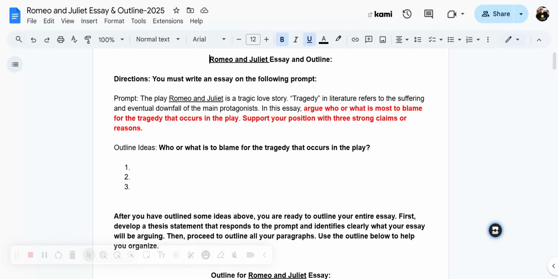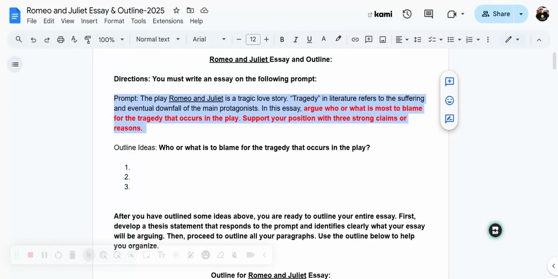So what I want to do is quickly review the brainstorming process first, review the prompt, and then get to outlining the essay. As you can see, the directions say you must write an essay on the following prompt. Now, we already talked about this prompt in the PowerPoint presentation, but I'm going to review it again anyways.